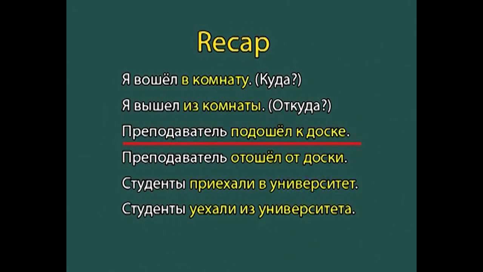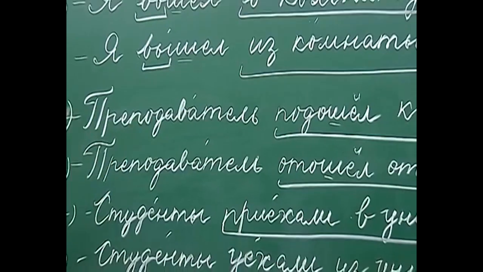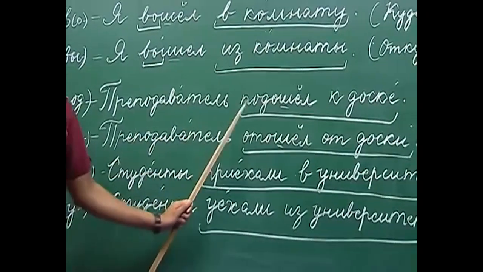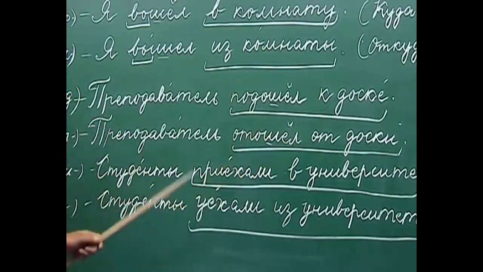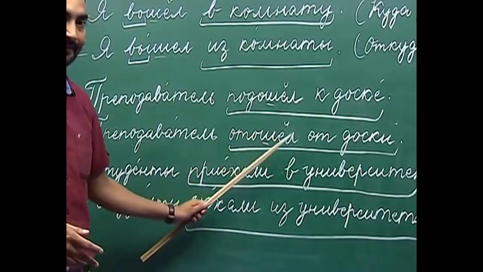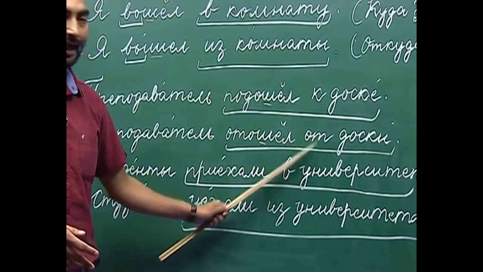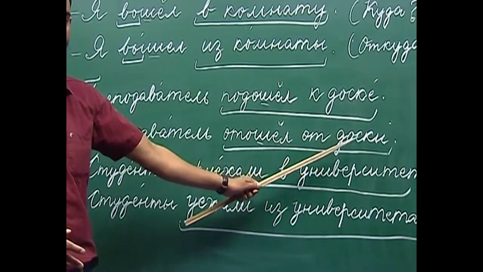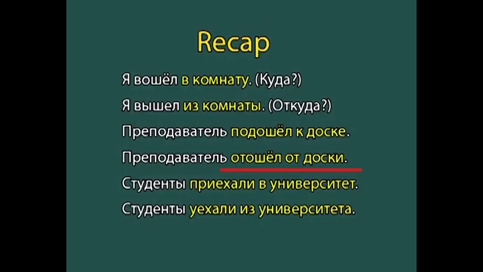So преподаватель подошёл к доске and преподаватель отошёл от доски. So here отошёл takes the preposition от and then the genitive case of the noun which is used after this preposition. Отошёл от доски, the teacher moved away from the board.